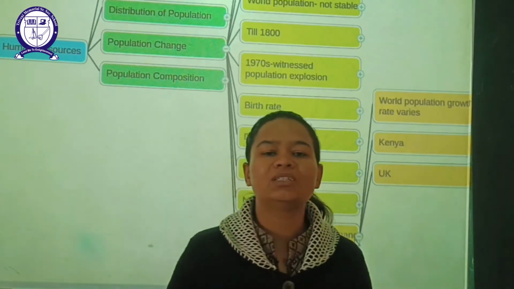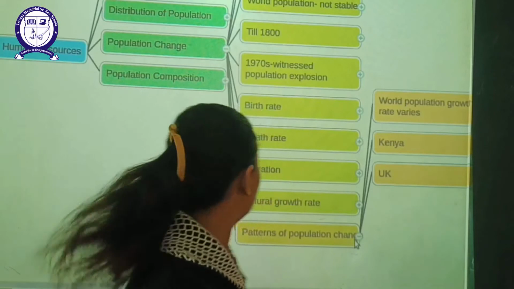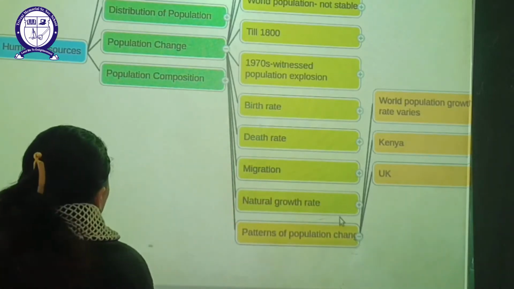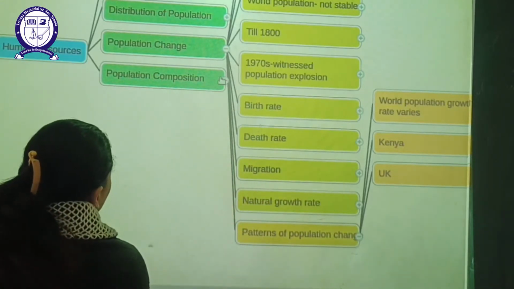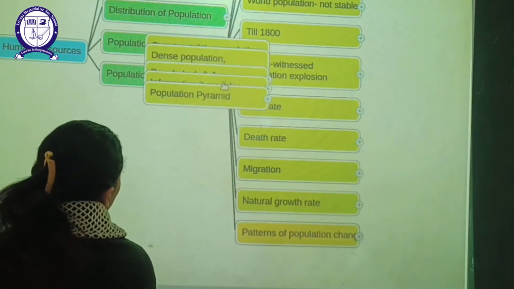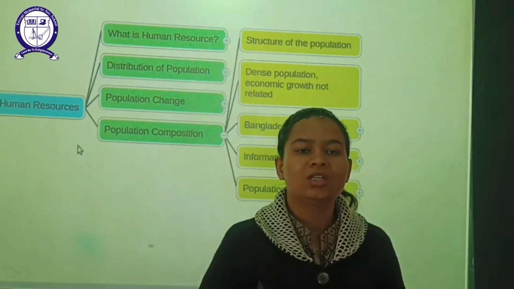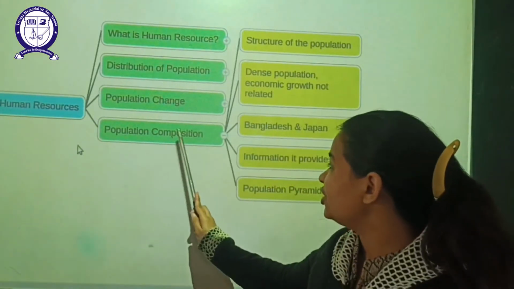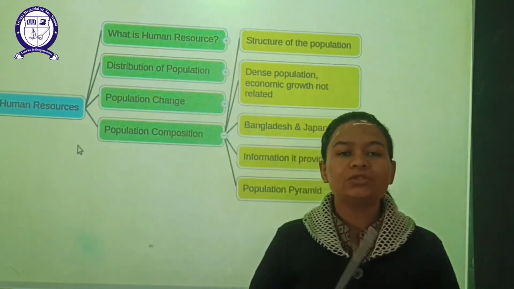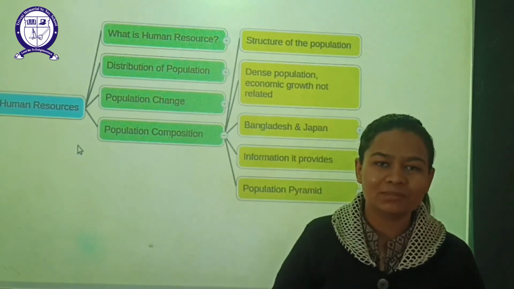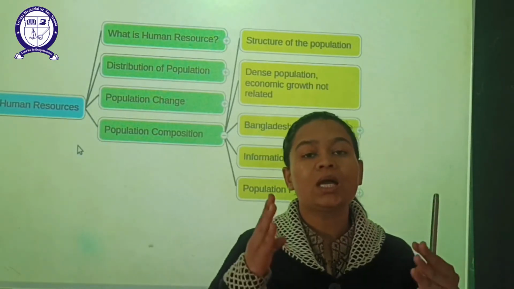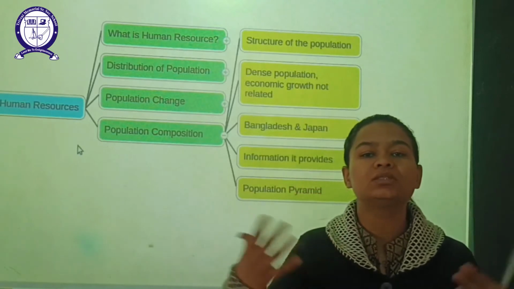Now we are left with the last topic of our chapter, and that is population composition. So let's just have a look at the population composition, students. So let's talk about population composition. We need to know, what do you understand by the term composition? Composition basically means the structure.